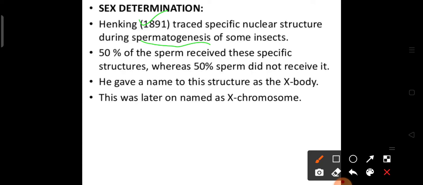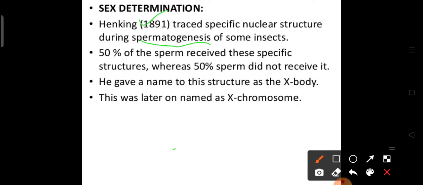Cell division and the movement of chromosomes along with mitosis and meiosis was also studied, so people were aware of cell division during reproduction. Clear? So Henking in 1891 traced a specific nuclear structure during spermatogenesis.